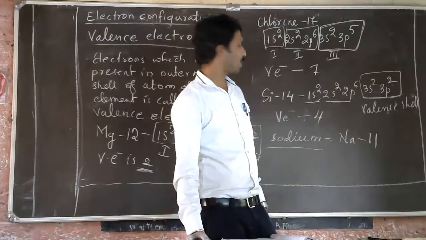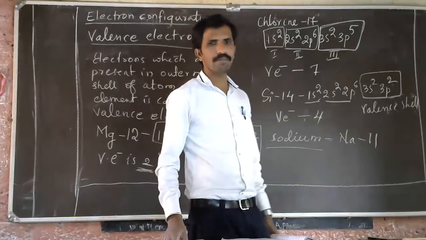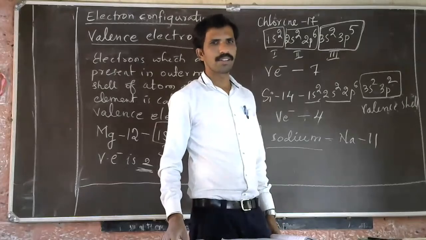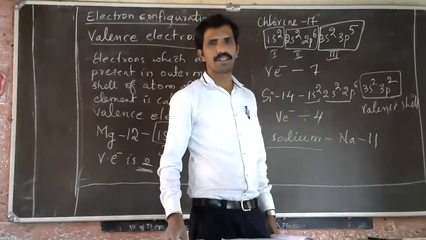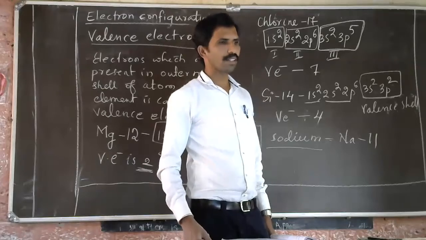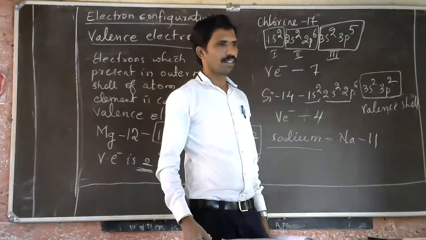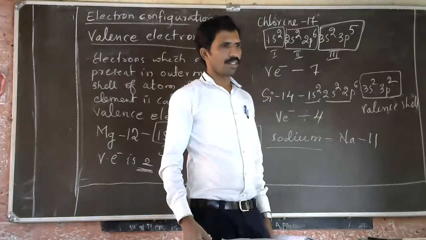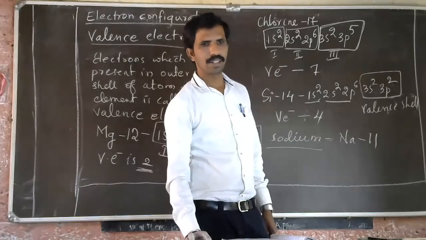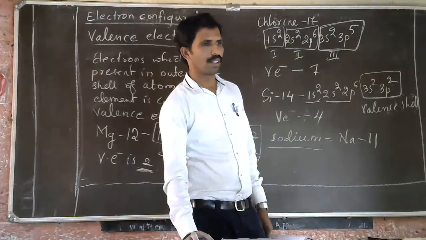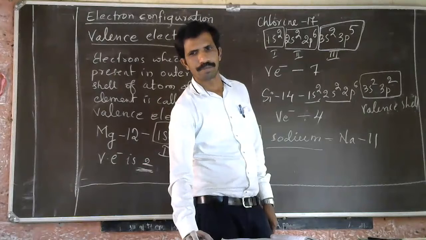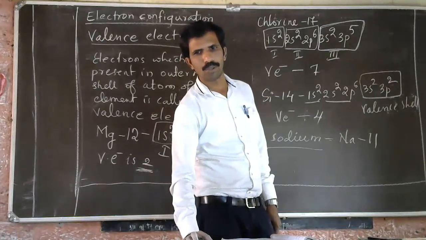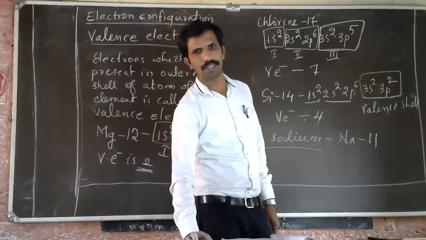What is the valence electron of sodium? Yes, Anudeep, 1. Okay.